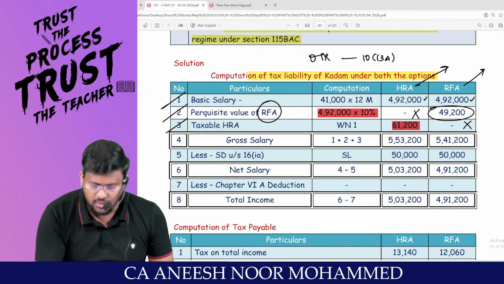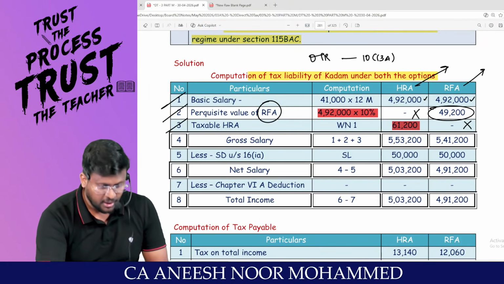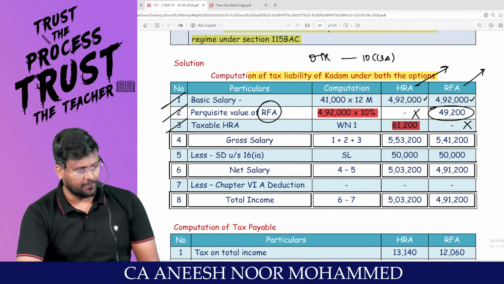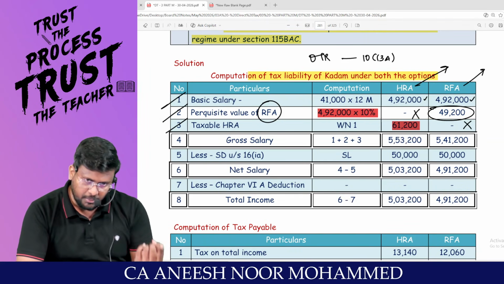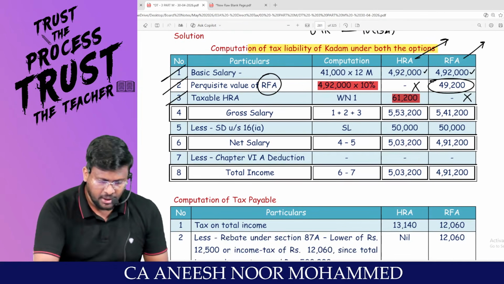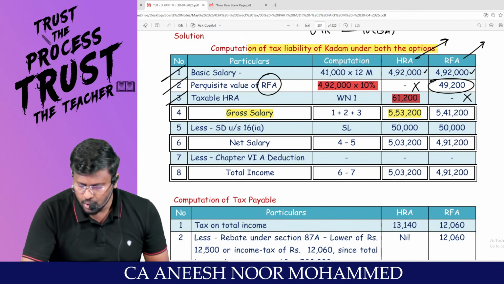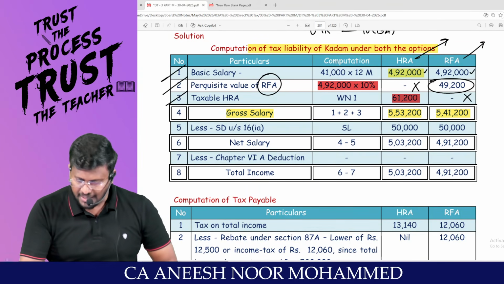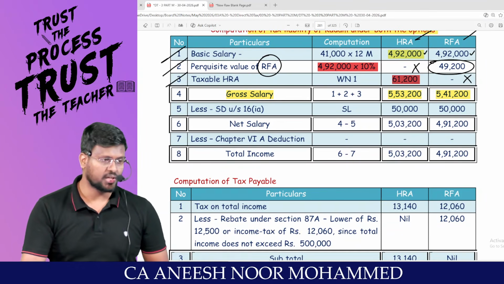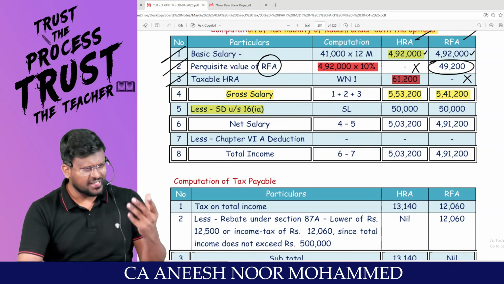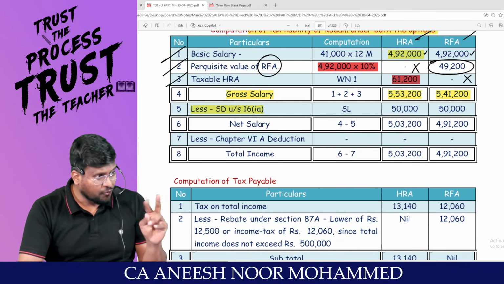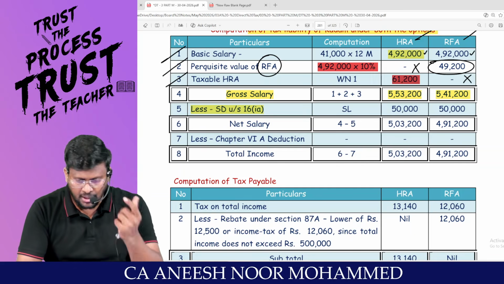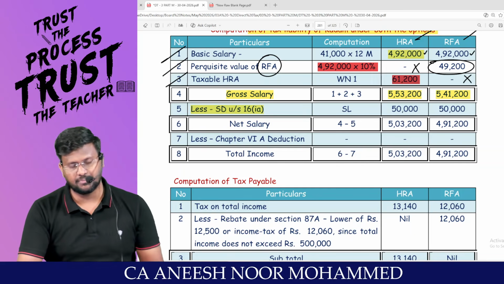That 61,200 will be taxable if the employee opts that I don't want RFA, I want only HRA. If RFA is there, HRA won't be there. If HRA is there, RFA won't be there. So your gross salary will be 4,92,000 plus 61,200, and 4,92,000 plus 49,200. Less standard deduction. There is no doubt and no fight about standard deduction here. This is not a question of OTR versus DTR. This is a question of HRA versus RFA.